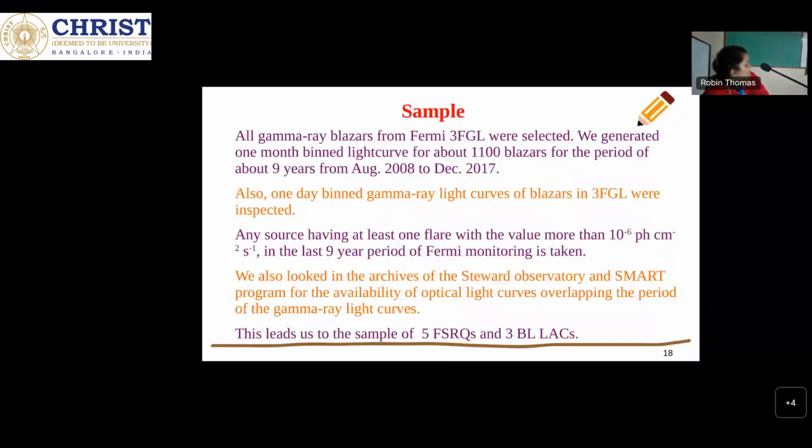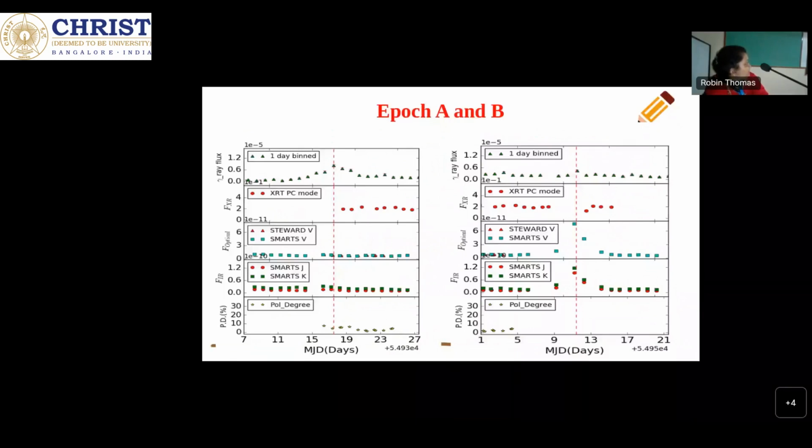In this first epoch, we can see a gamma ray flare is there, but optical is flat. And in the second epoch, the optical is flaring, but gamma ray is not flaring. For these two different situations, we plotted the SED. These are the SEDs of these two epochs. They look the same, but differ in the parameters. The low energy emission is the synchrotron emission. This emission is coming from the accretion disk, and this is the high energy emission, which is coming from the external Compton, and this is synchrotron self Compton. The same is for epoch B.